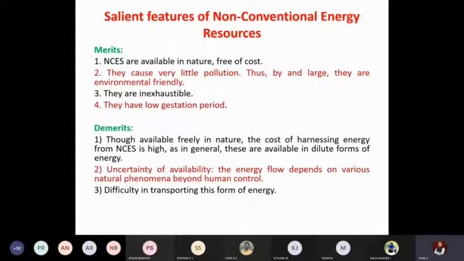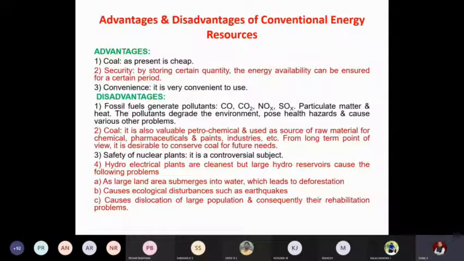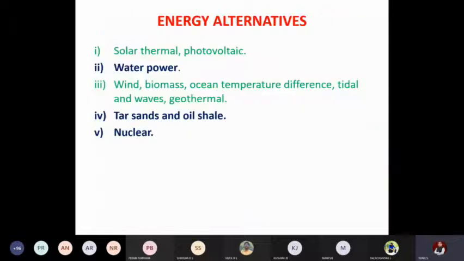After discussing all the trends, we discussed the merits and demerits of non-conventional energy sources, followed by the merits and demerits of conventional energy sources, so that we get a clear picture of the limitations and advantages of the various sources of energy. After that, we came to the final topic: the different alternative sources of energy apart from conventional sources like fossil fuels, coal, oil, and natural gas. What are the possible alternatives?